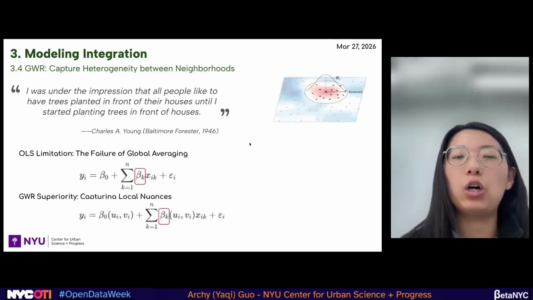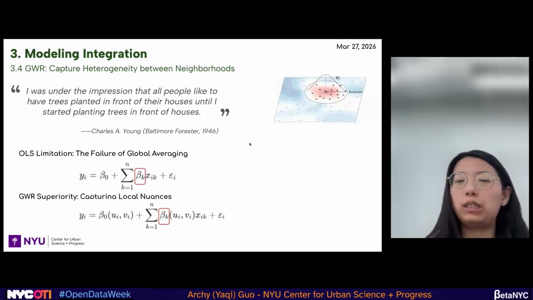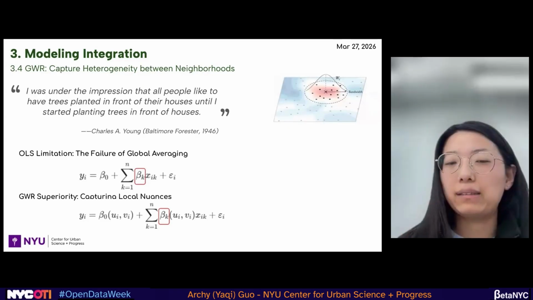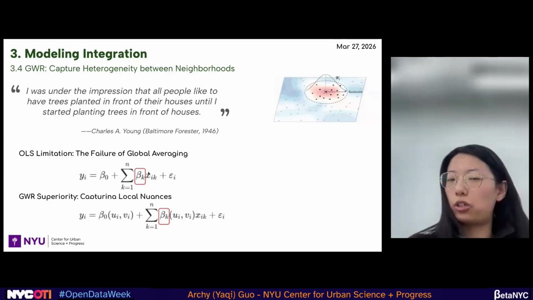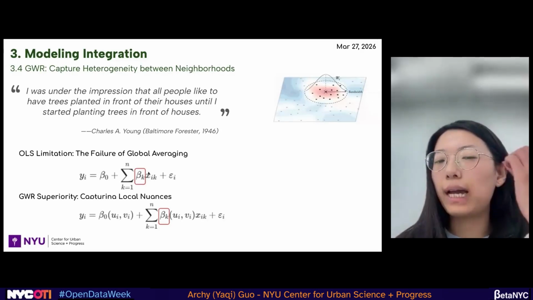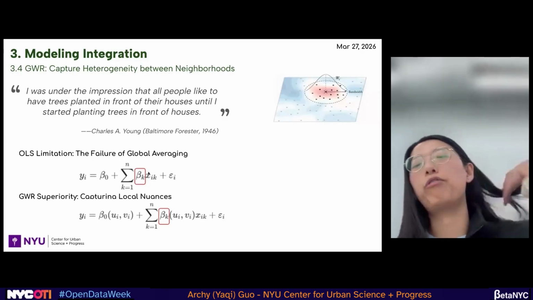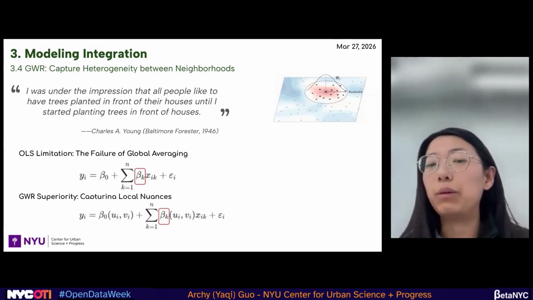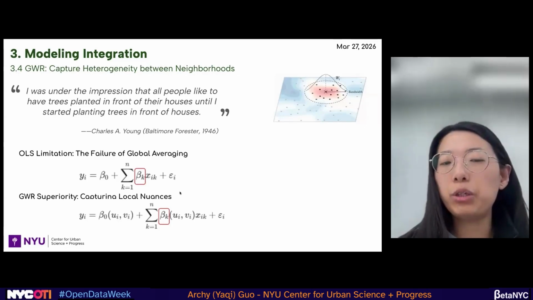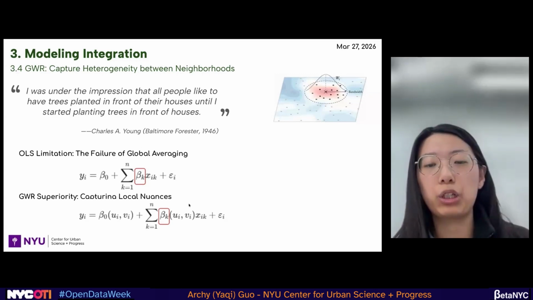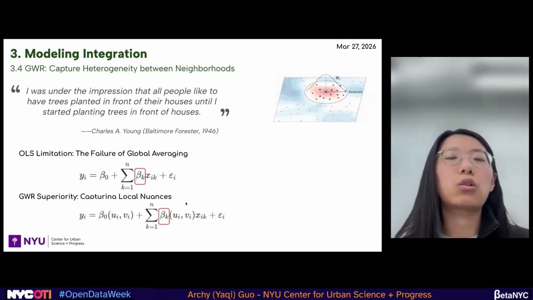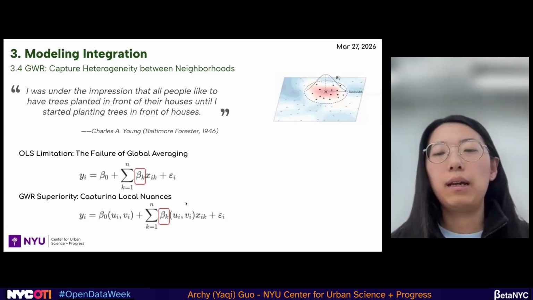So we compare the OLS we mentioned before and the GWR again. As I explained earlier, the OLS can only capture a global coefficient for the variables that we care about. But the GWR's superiority is that it can capture the coefficient across the whole New York City.